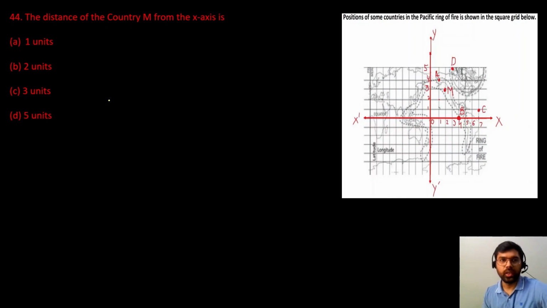Now the next question: the distance of point M from the x-axis. We have to find the distance of point M from the x-axis. We can see the coordinates of M are 2, 3. And if we want to find the distance of any point from the x-axis, we will look at the y coordinate. So our answer will be 3 units. This 3 units is the distance of point M from the x-axis.